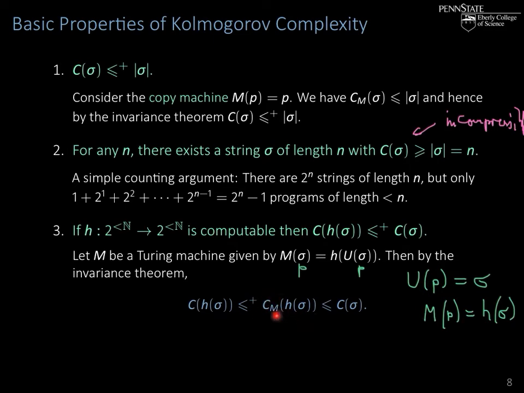So the complexity of h of sigma with respect to this machine is at most the complexity of sigma with respect to the universal machine that we use to define complexity. In particular, this holds if this is the shortest program, a program of length C of sigma. So here we have a program that witnesses that the M complexity of h of sigma is at most this. And that's actually what we wanted to show.